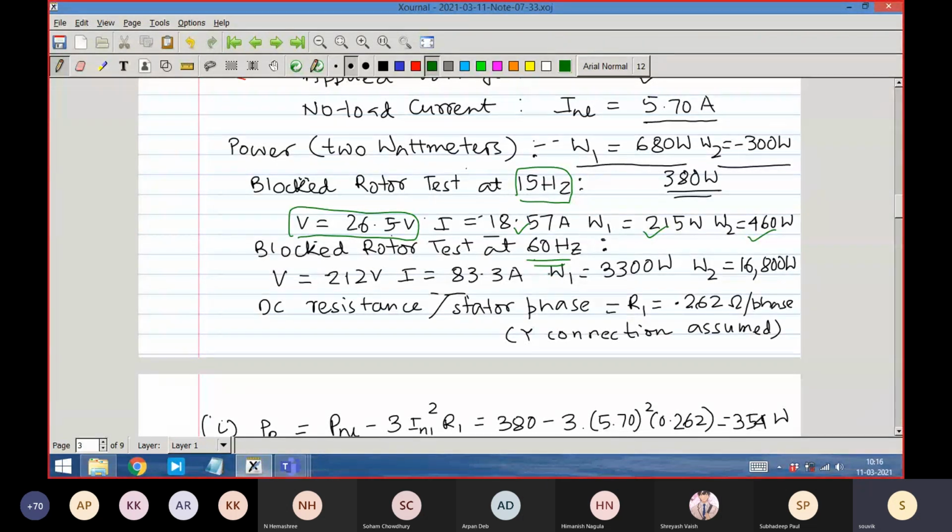So the first test is the no load test. The second test is the blocked rotor test at 15 hertz. And this is the third test they have done. It will mean something. What does it mean? Blocked rotor test at 60 hertz. What situation do we mimic in this? The starting situation, right? From this we can get the starting torque, right? Blocking the rotor and applying 60 hertz to the stator is mimicking a situation of start, right?